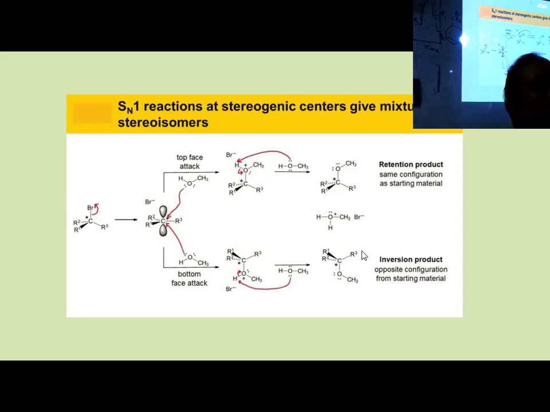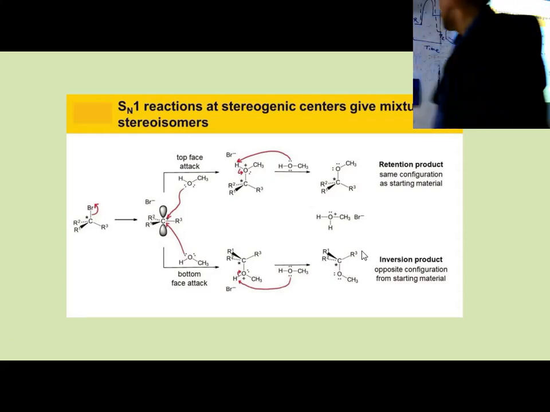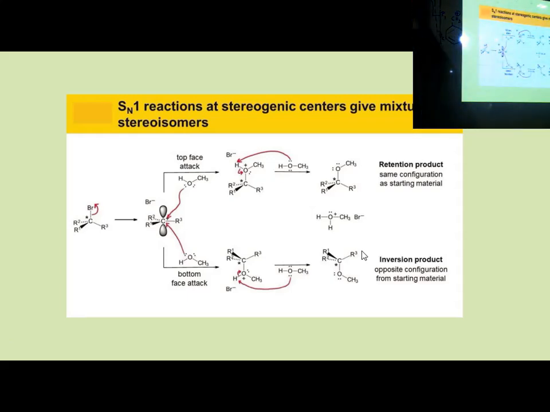One more thing, solvent stability. If you give some polar solvent, the SN1 reaction will be facilitated, it will be enhanced. Why? Because the solvent is giving carbocation stability. How? This is R plus, some carbocation.